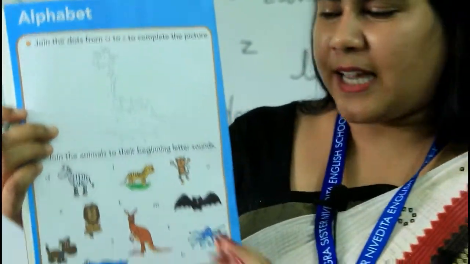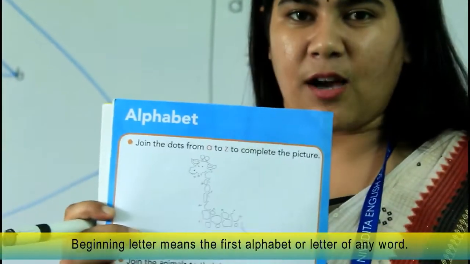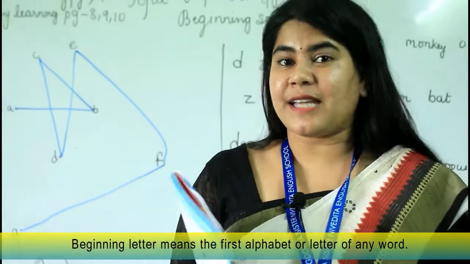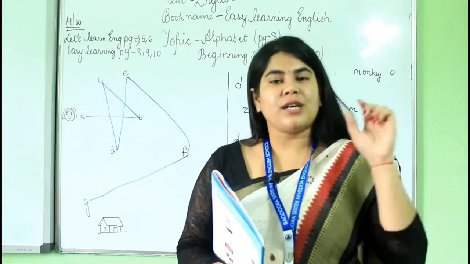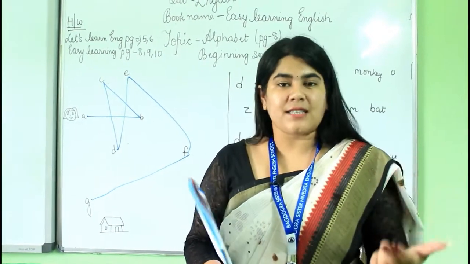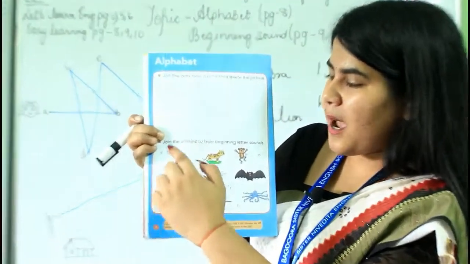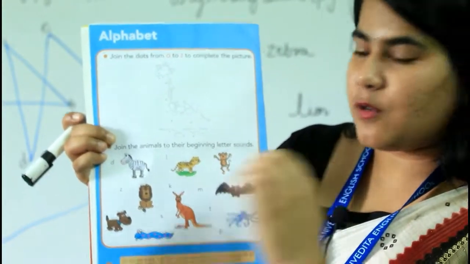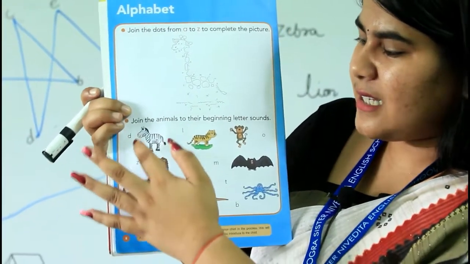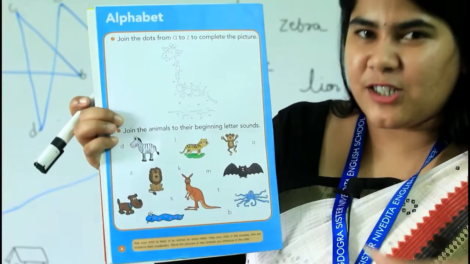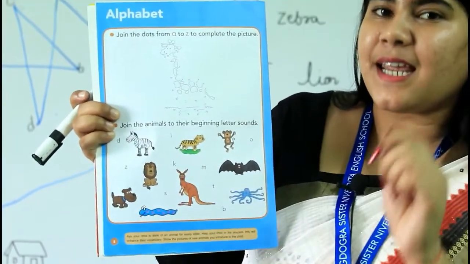Now let's move on to the second question. It's join the animals to their beginning letter sound. How many letters are there in English? That day I told you there are a total of 26 letters, right? So each letter gives us some sound. So what you have to do here is match these letters with the animals you see here, and also the jumbled letters here, Z, D, L, K. In this way, these are all jumbled.